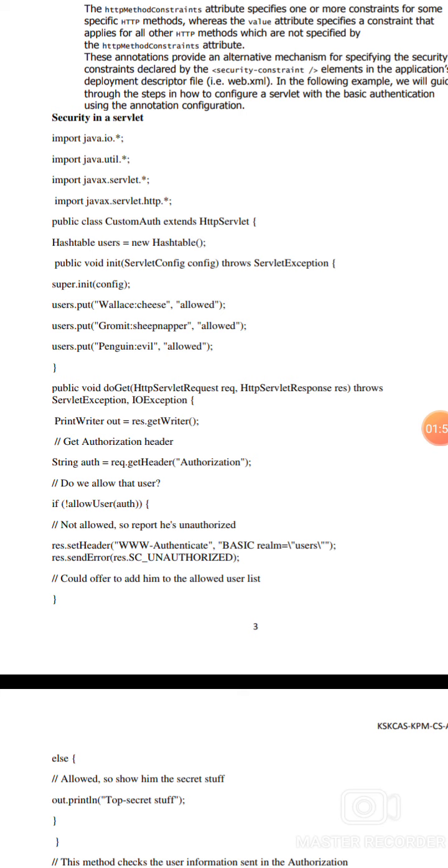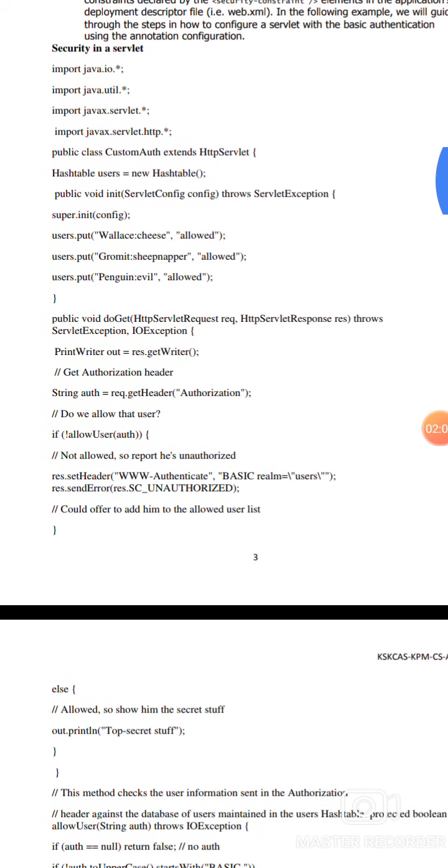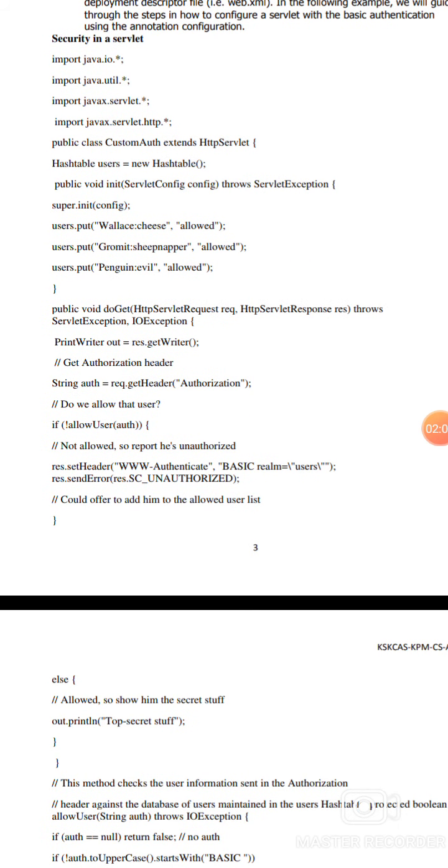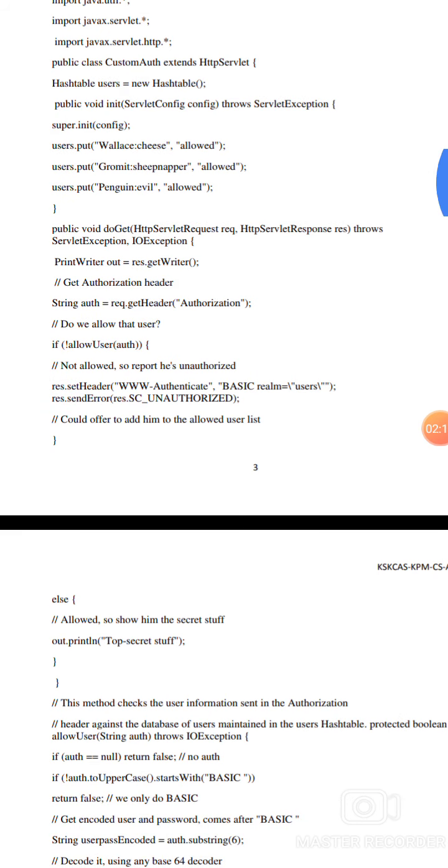The Hashtable users equals new Hashtable, which is object creation. The public void init, ServletConfig config, throws ServletException, open brace, super.init(config). The users.put valley, allowed. users.put gromit sheepnapper, allowed. users.put penguin evil, allowed. Open brace, then we close that brace.